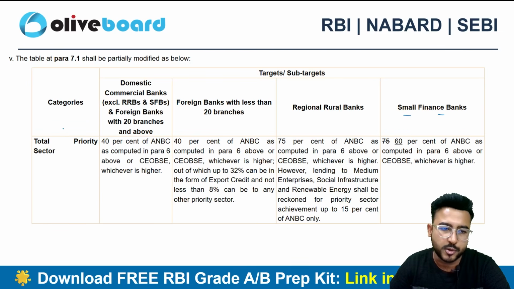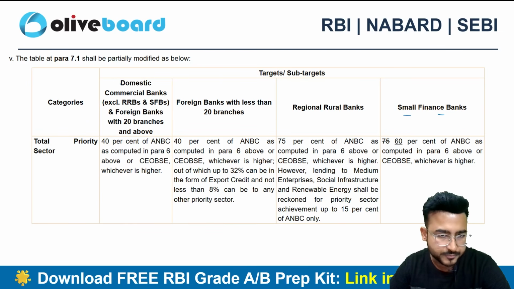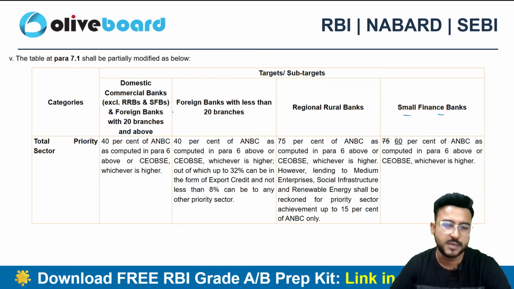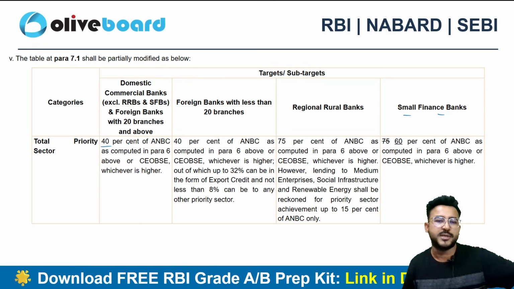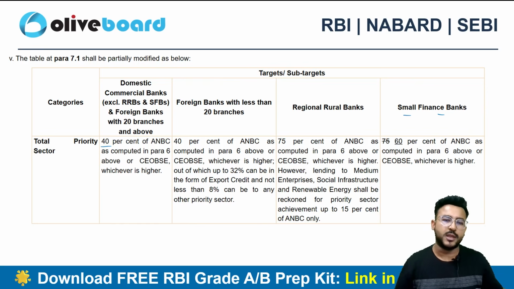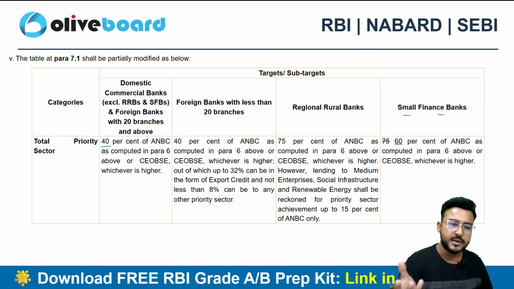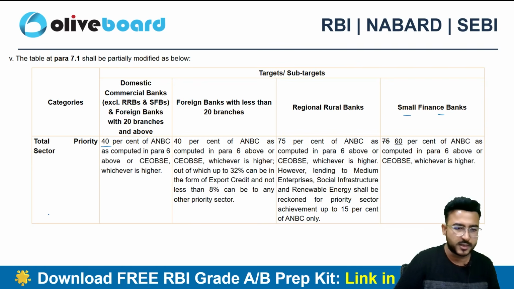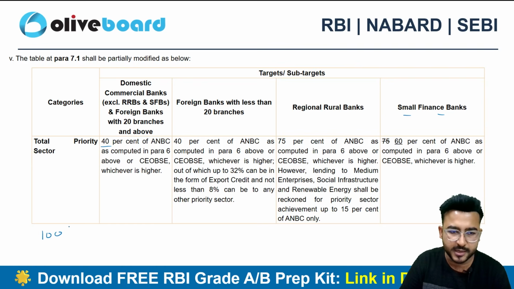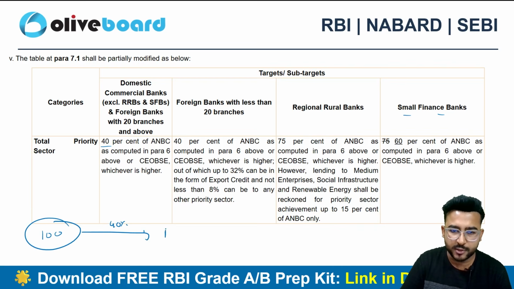If I talk about the total priority sector for domestic commercial banks, you need to give 40% of your ANBC or CEOBSE, whichever is higher, for the purpose of the priority sector. So let's suppose if you are a commercial bank and you get 100 rupees, out of that 40% you have to apply to the PSL areas.